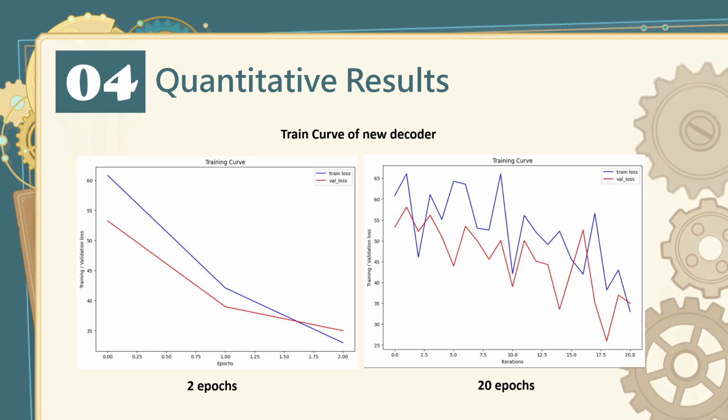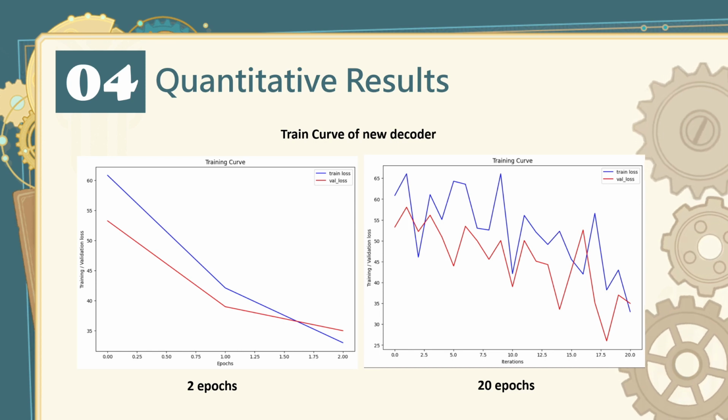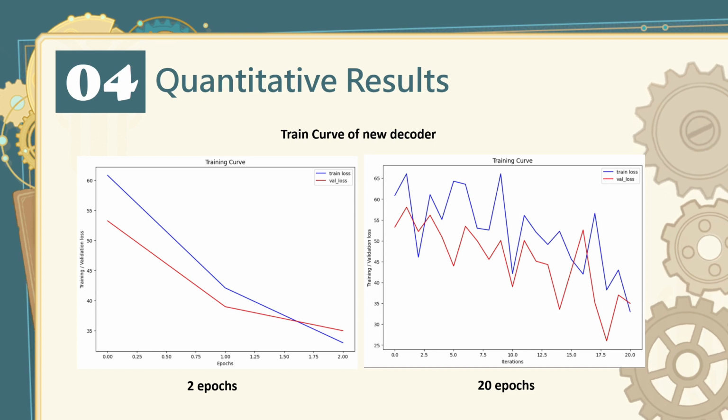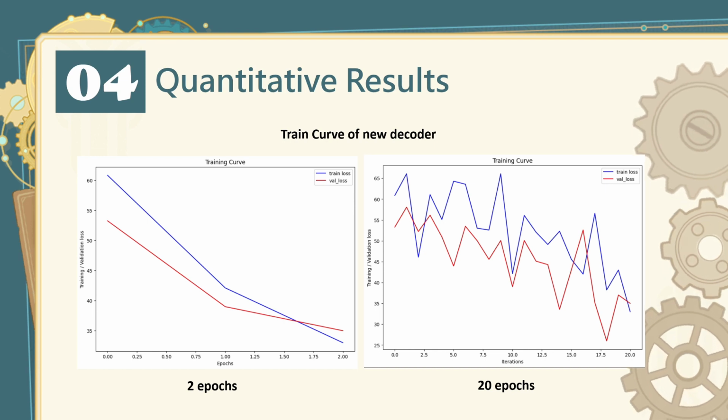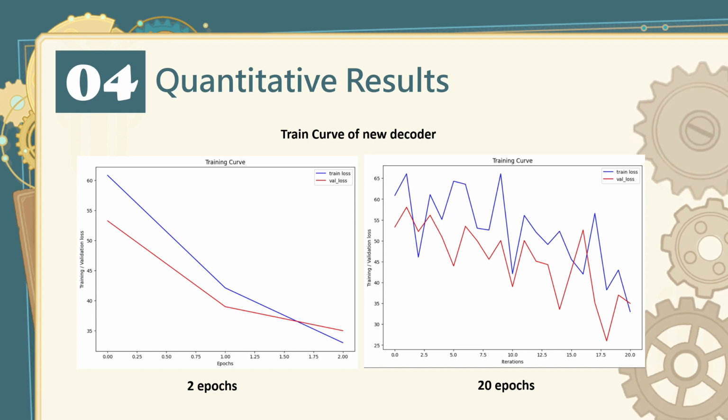Even when we bought more compute units, we were only able to get a maximum of 20 epochs before everything just broke down. But as you can see from the training curves, although they are noisy, we predict that we could get a comparable performance to our fine-tuned model.